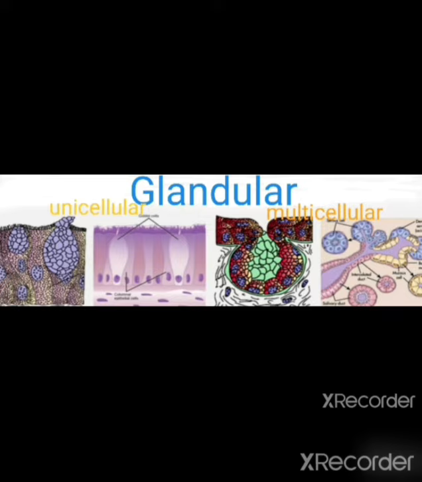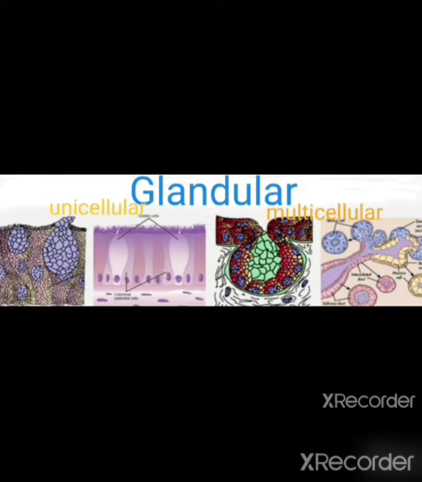Based on the mode of pouring out of the secretion, these glands are of two types: endocrine glands and exocrine glands.